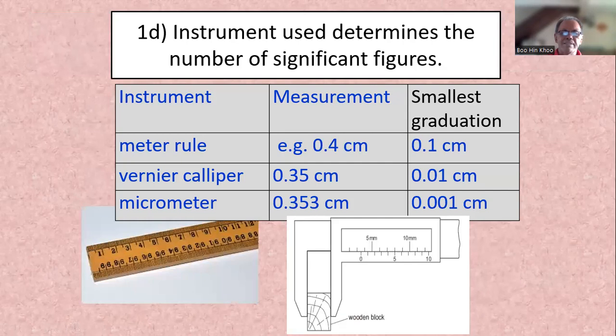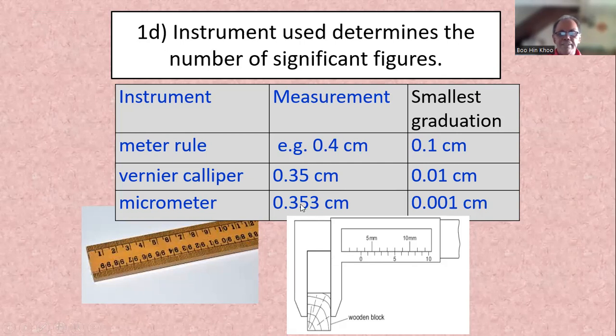The instrument used determines the number of significant figures. Meter rule, smallest graduation is 0.1, so we just read up to 0.4 cm. Vernier caliper, the smallest graduation is 0.01 cm, so we read to 0.35 cm.